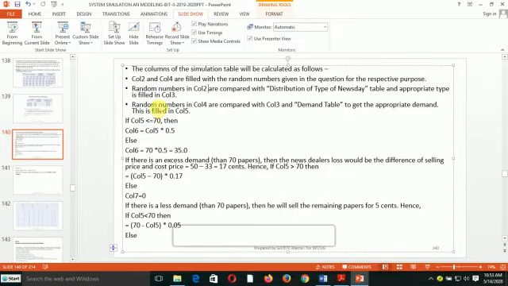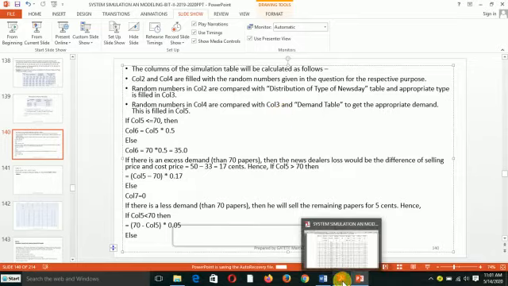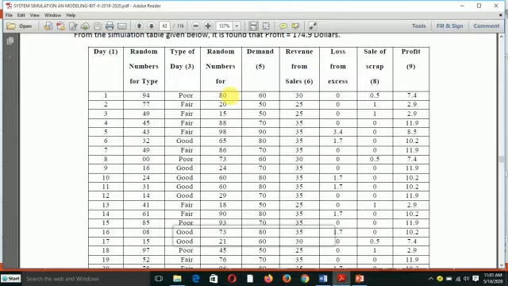So let's go here. Random numbers in column 4 are compared with column 3 in the demand table. The random number in column 4, for example 80 here, is compared with the value in column 3.